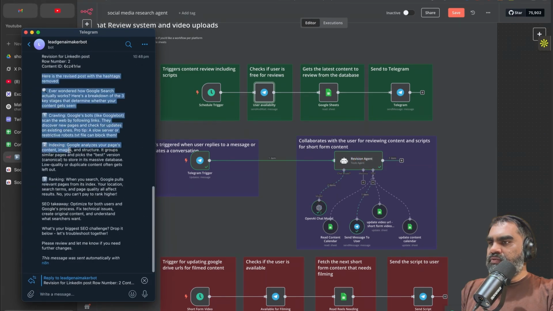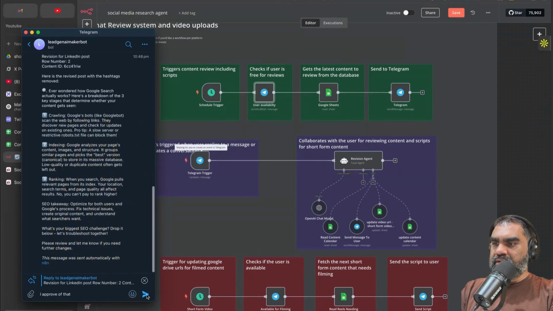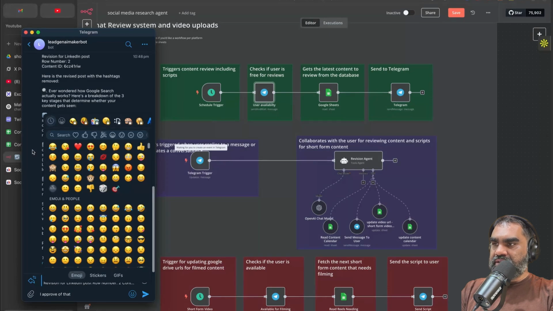So yeah, just remove the hashtags and I'll say I approve of that. Let's first do the test workflow first, and we'll say waiting for trigger event and then send. So you are replying to this message. You don't want to do that immediately. You can come back to this message and reply to that.